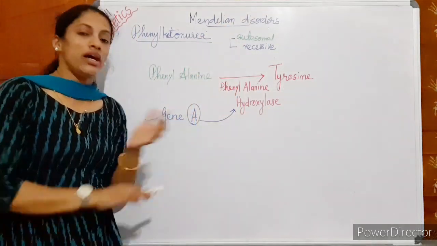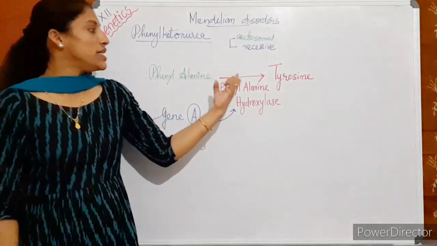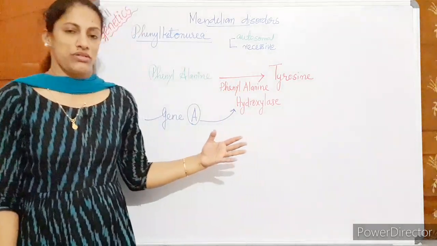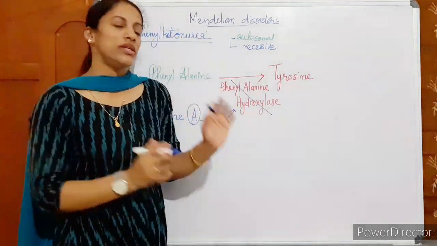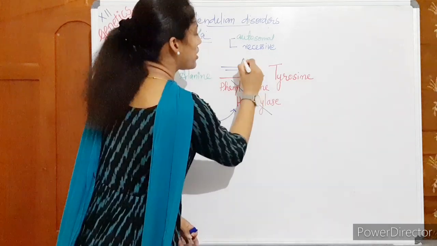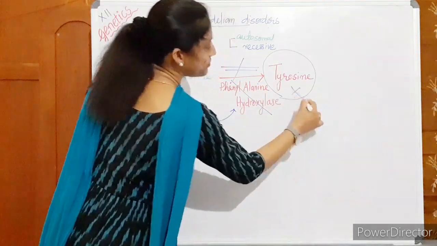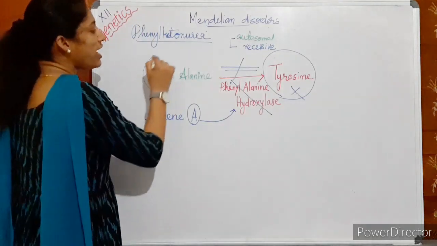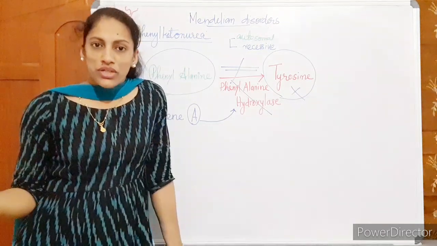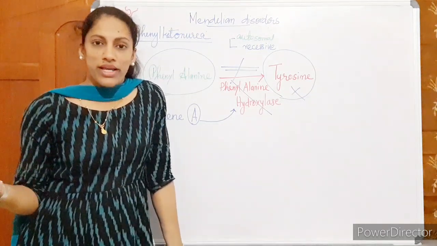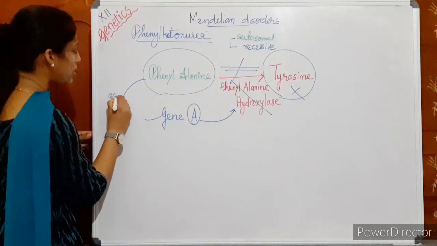Suppose this gene has mutated. Due to gene mutation, what happens? This enzyme is not produced. Then tell me, if this enzyme is not produced, what happens? This reaction will not take place. So the tyrosine is not formed. So what happens? Phenylalanine will be more in the body. Phenylalanine is not converted, it is not metabolized. So it is accumulated in the body.